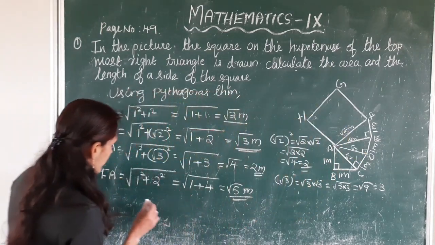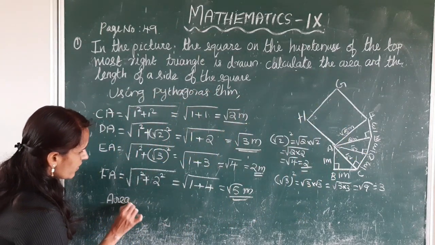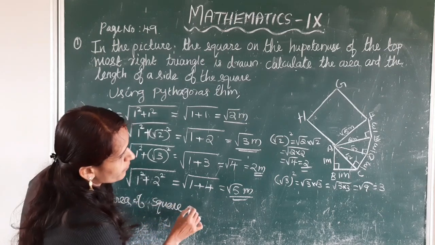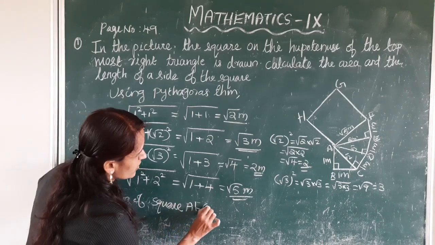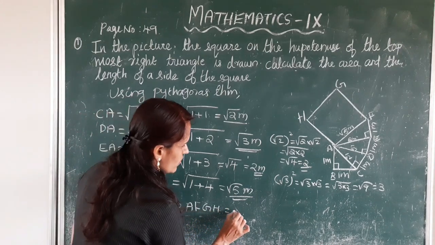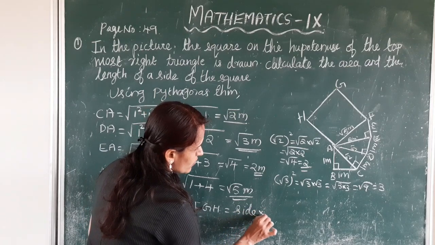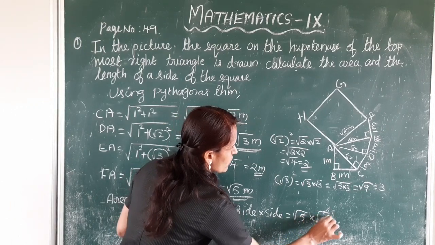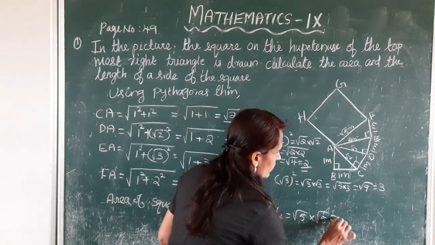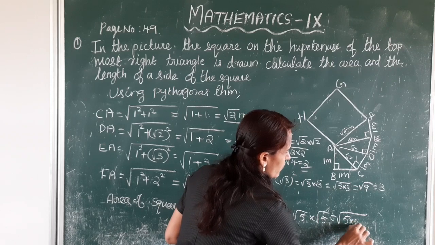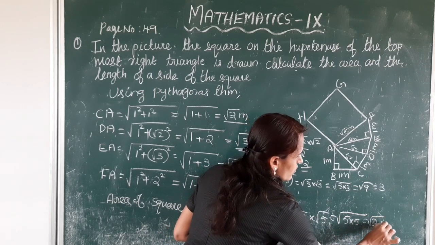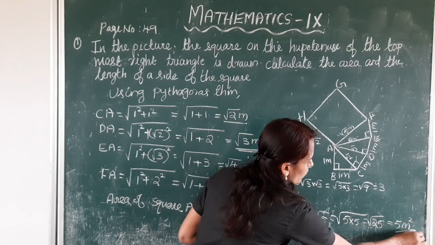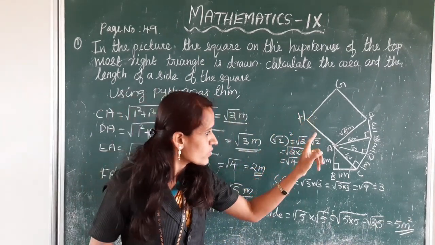So area of square AFGH is equal to side into side. This is equal to root 5 into root 5, which is root of 5 into 5, equal to root 25, equal to 5 meter square. This is the area of this square.